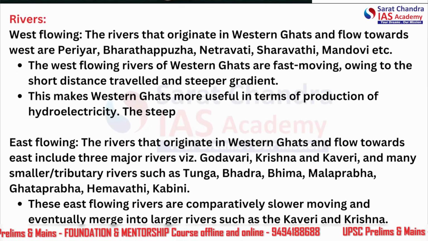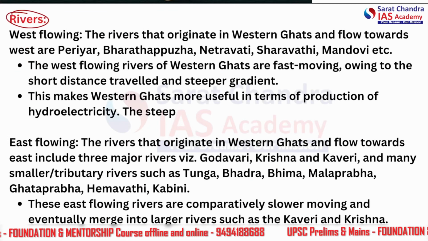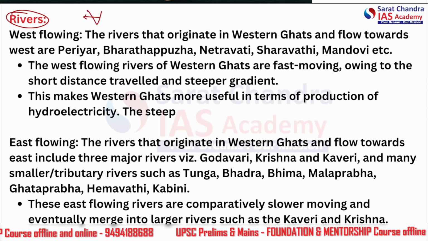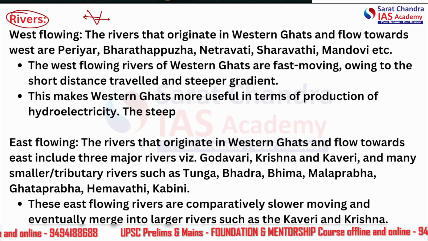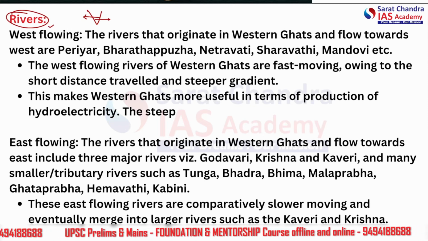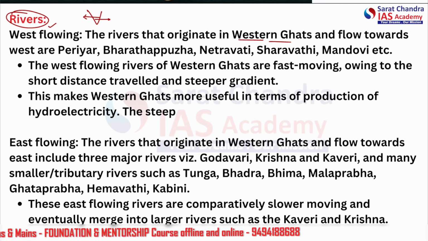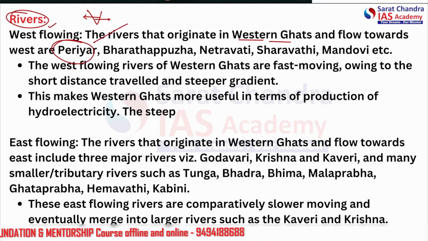Which rivers are flowing through the Western Ghats? So there are two types of rivers. Either they will flow in the west direction, or they'll flow from Western Ghat in the eastern direction. So west flowing rivers we are talking about. These rivers that originate in the Western Ghats and flow towards west include Periyar. This is famous in Kerala.